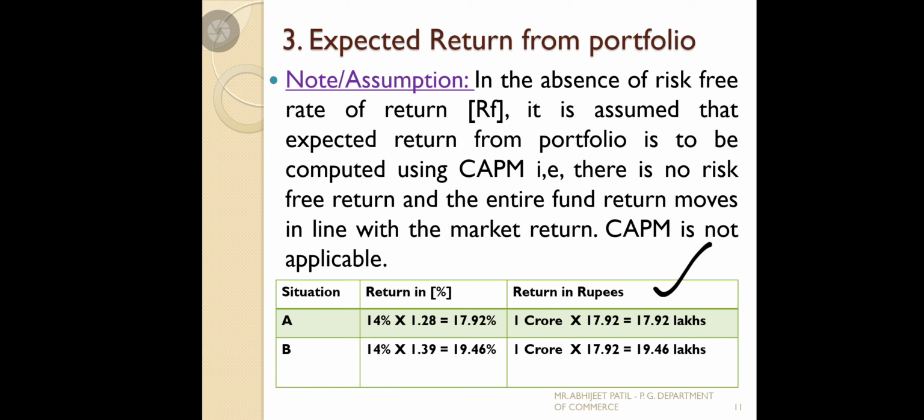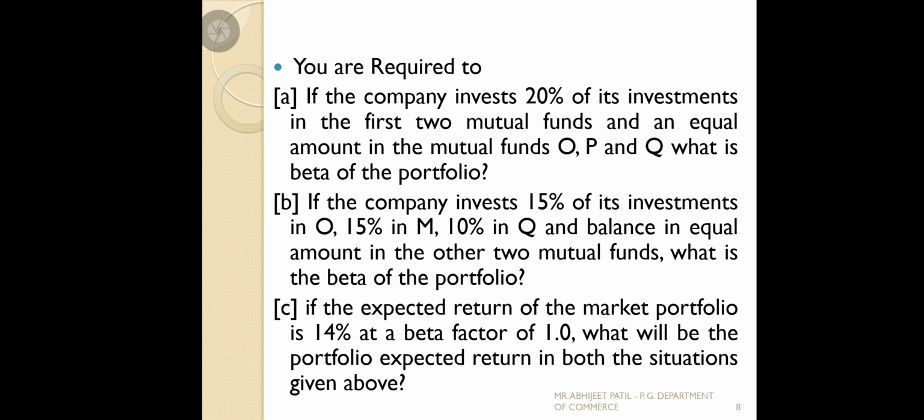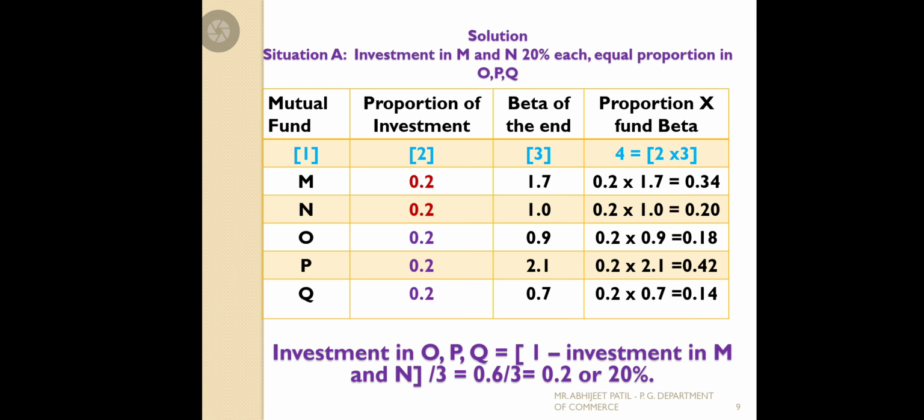And if you go for the second, 19.46% is to be calculated. So you get 19.46 lakh rupees as return if you select the second situation. See, if you go for the first avenue or the second, this is the amount of return you will get.